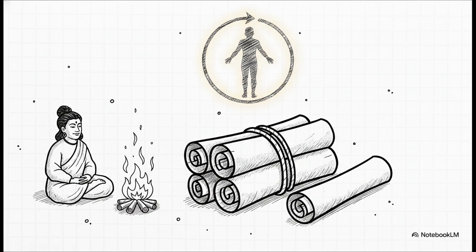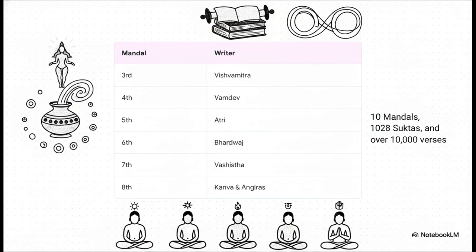And here's a brilliant detail that trips people up. The concept of moksha, or ultimate liberation, doesn't even appear in the early Vedas. It actually first emerges later in the Upanishads. Diving a bit deeper into the Rigveda, it is absolutely massive. We're talking 10 mandals, 1,028 suktas, and over 10,000 verses.